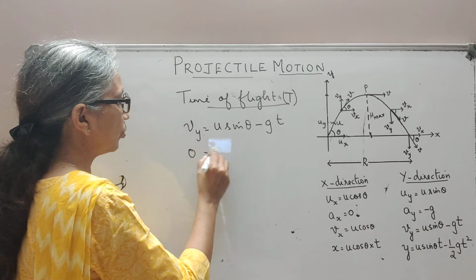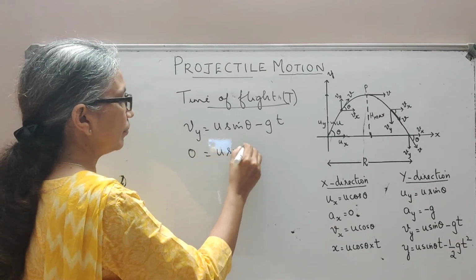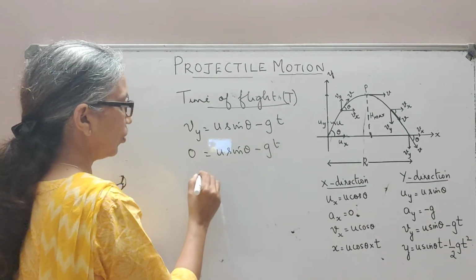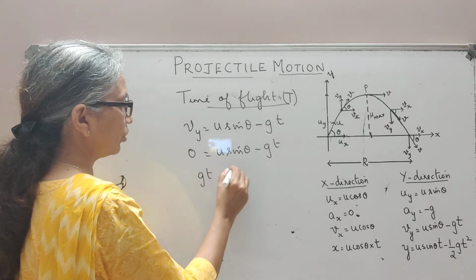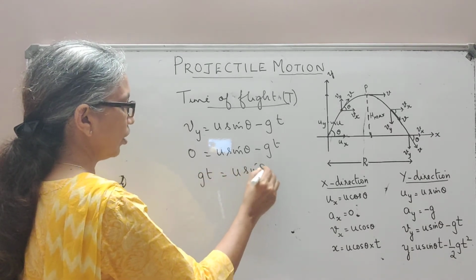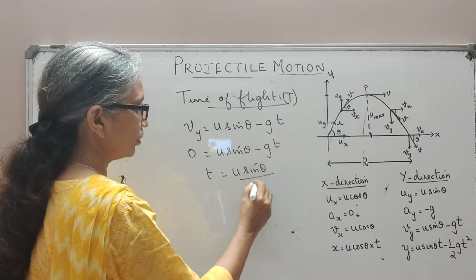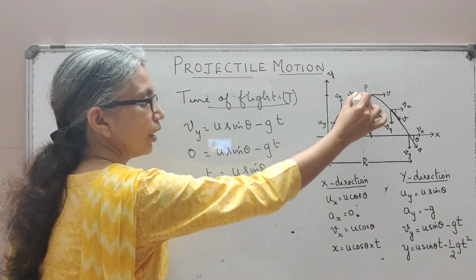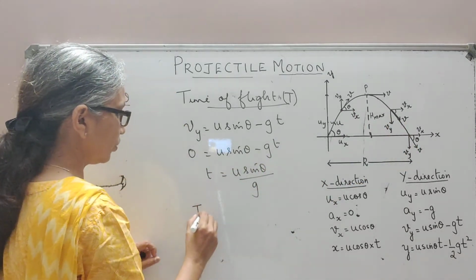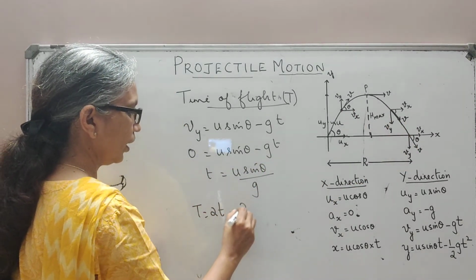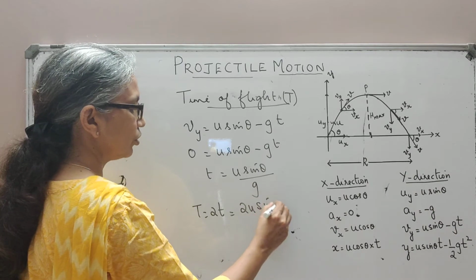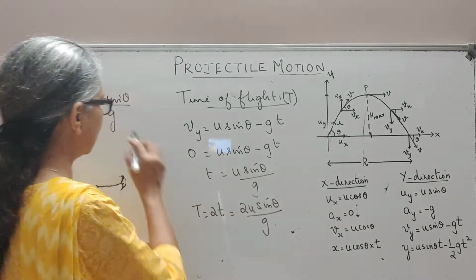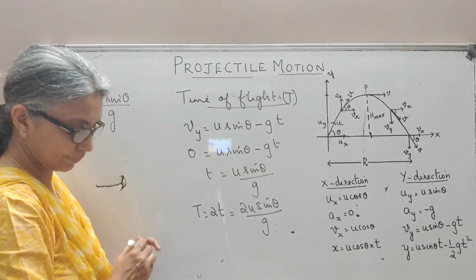So this is 0 equals u sin theta minus g t, or we may say g t is equal to u sin theta, or t is equal to u sin theta by g. This is time taken for half the path, and therefore the total time of flight will be 2 times small t, and you get the same equation, 2u sin theta by g. That is what we have here, right?